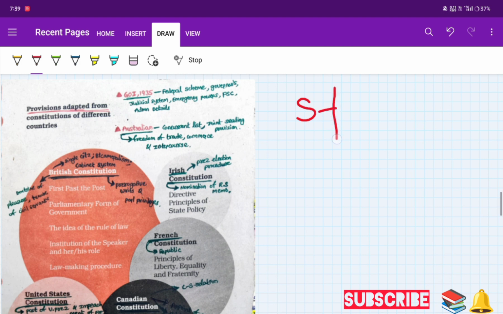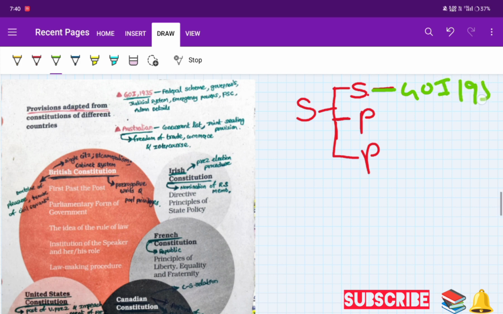There is a structural part of the Constitution, a philosophical part, and a political part. The structural part of the Constitution is taken from the Government of India Act 1935.